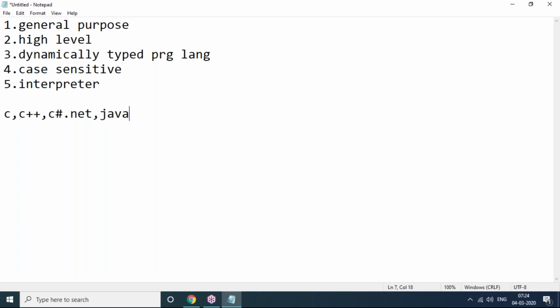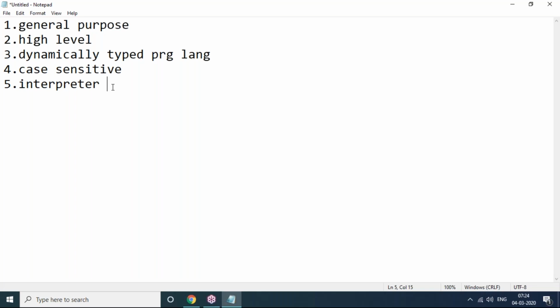That is compiler. But Python is an interpreter programming language, no? So how many lines of code you have written, no matter. Python will check and execute code line by line. Interpreter means line by line code, check and execute. So in interpreter based languages, we will not find any .exe. An .exe will not be generated by default. The interpreter will execute source code only. Source code means whatever code we wrote on our computer, that is called source code.